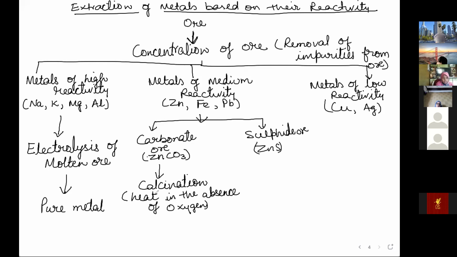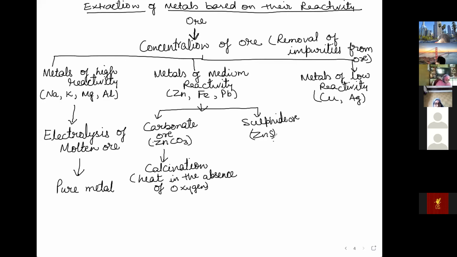Okay. Now, when we do this, zinc carbonate gets converted into oxide ore. I have told you we first make the oxide, then we reduce it, removing the oxygen from it. And here the sulfide ores undergo roasting, because here there is no oxygen.